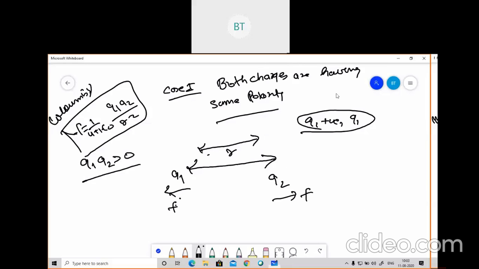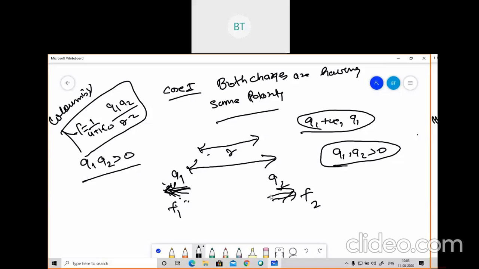Because of the direction of F, if Q1 and Q2 are both greater than 0, then F1 and F2 are repulsive to each other. If I consider this F1 and this F2, I will say that F1 and F2 are repulsive to each other because their directions are opposite.